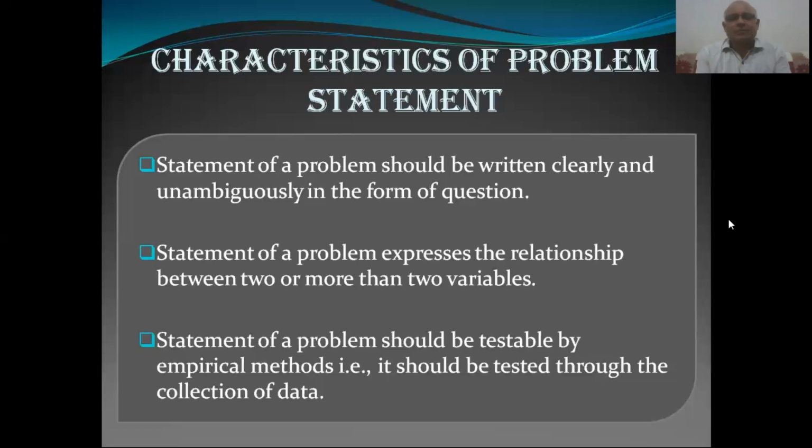This illustrates the problem found in a descriptive study. But suppose the researcher puts the problem like this: is higher IQ related to classroom achievement? Then it illustrates the problem found in a scientific study, not a descriptive study, because the problem statement explores the relationship between IQ and classroom achievement.